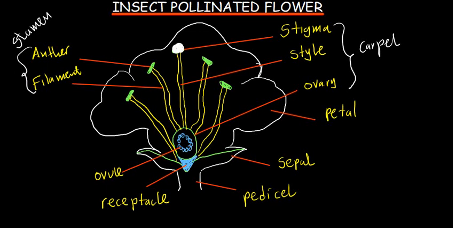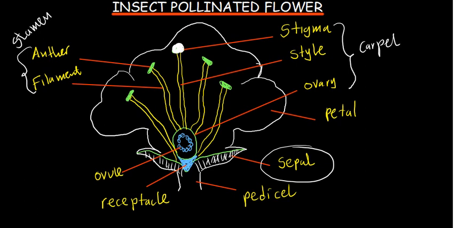Apart from that, we've got sepals. Here is a sepal, this small part down here. Sepals are modified leaves, like small leaves, and they are mostly green in color because they are at the very bottom, on the outermost ring of the flower.